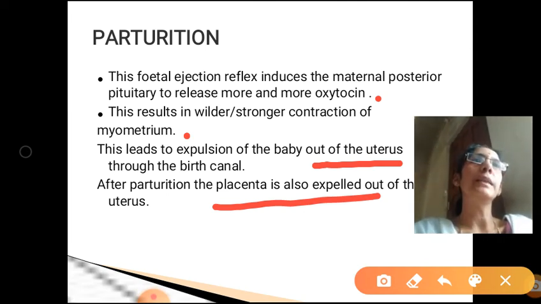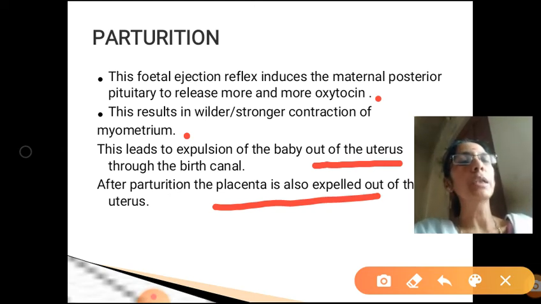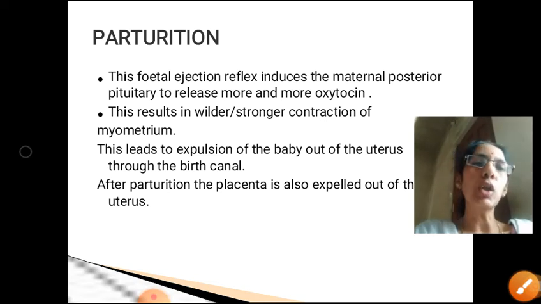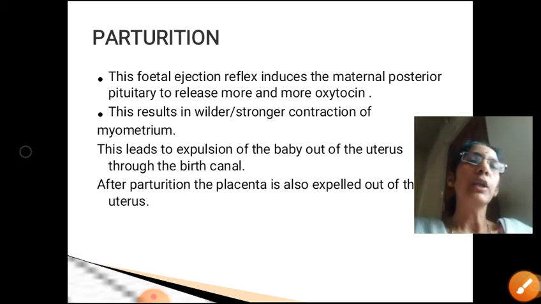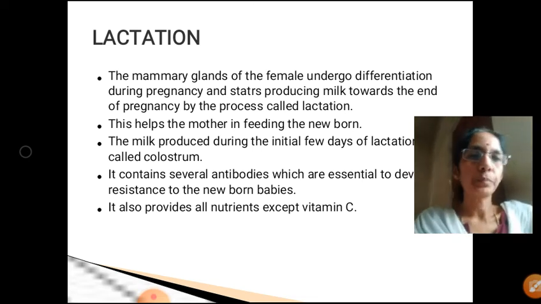So once the fetal ejection reflex occurs, it induces the posterior pituitary gland of the mother to release more and more amount of which hormone? Oxytocin. So this causes a strong contraction of the myometrium of the uterus. Finally, the baby is expelled out through the birth canal. After parturition, the placenta is also expelled out of the uterus. So the entire process we call parturition.